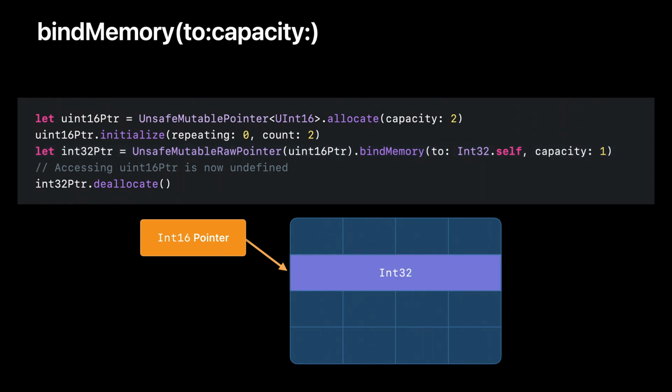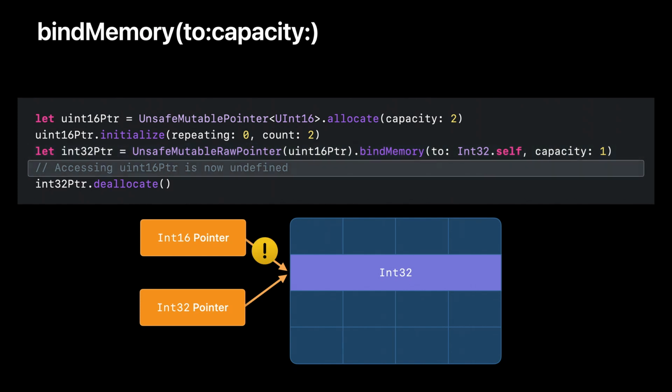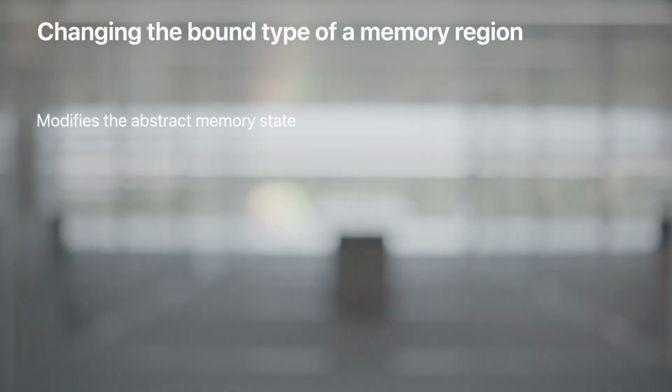This is just a bitwise conversion, so you don't get any of the safety checks that happen with normal type conversion. In fact, nothing needs to happen at runtime. Bind memory is really a declaration to the compiler that the type has changed at that memory location. Bind memory returns an int32 pointer that should be used to access the memory now. Accessing the old uint16 pointer is undefined. At any single point in the program, a memory location is only bound to a single type. Changing the memory's bound type doesn't physically modify memory, but you should still think of it as changing the global property of the memory state.